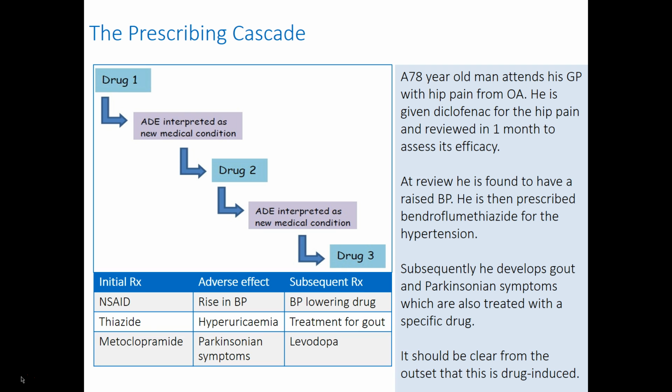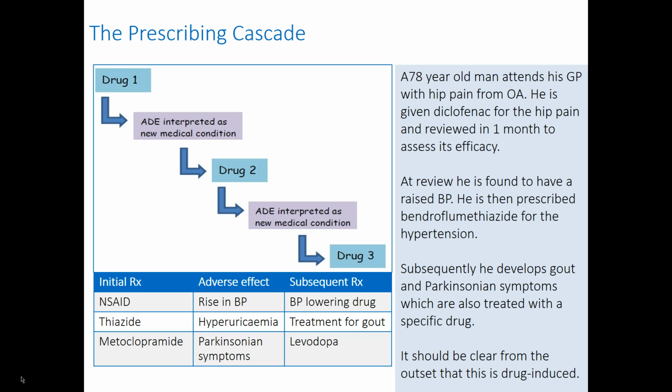Subsequently, when he returns, he has a raised serum uric acid, and then he begins treatment for gout. This drug is allopurinol that he's given, and this makes him feel nauseated. But this is ascribed to an underlying gastric disorder for which he's given metoclopramide.